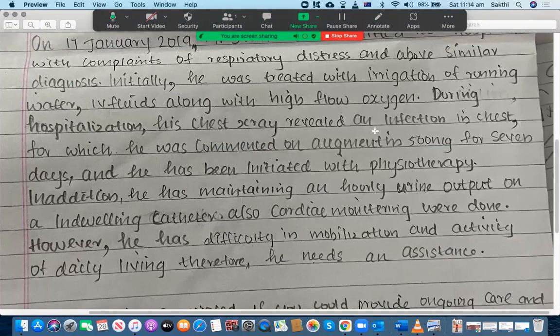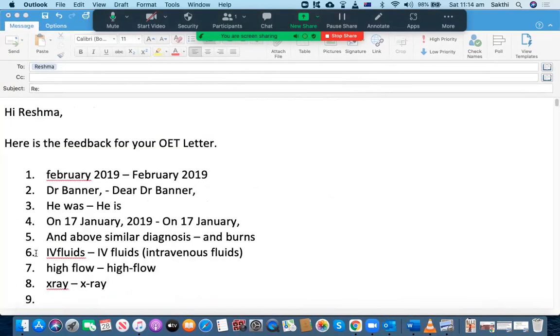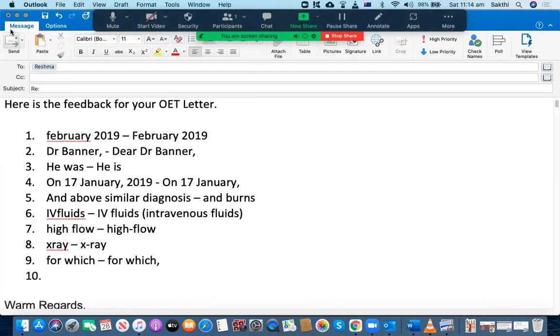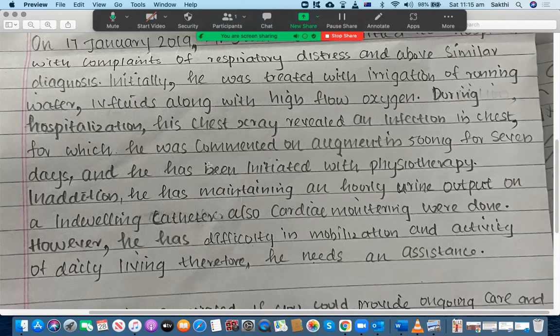His chest X-ray revealed an infection in chest, for which he was commenced on augmentin 500 mg for 7 days. After "for which," you should have placed a comma. You should say "for which" and then there should be a comma. All right, let's go to the next one. He was commenced on augmentin 500 mg for 7 days, and he has been initiated with the physiotherapy. You don't need to repeat "initiated" again and again. I think you have mentioned it somewhere here. So it's better to use something else with this physiotherapy.